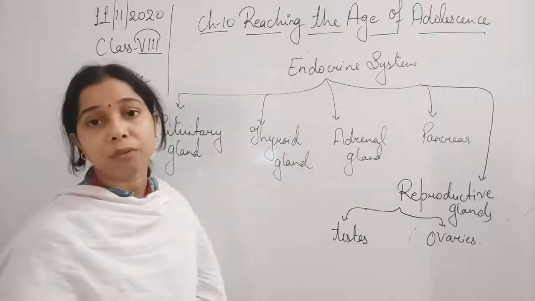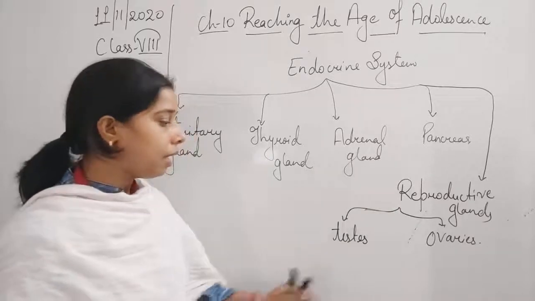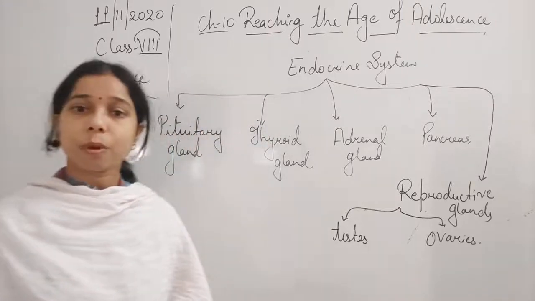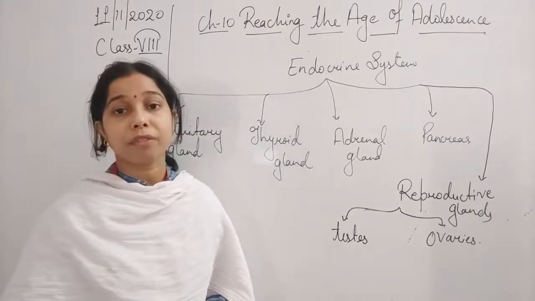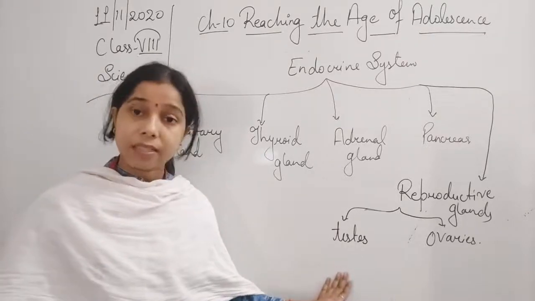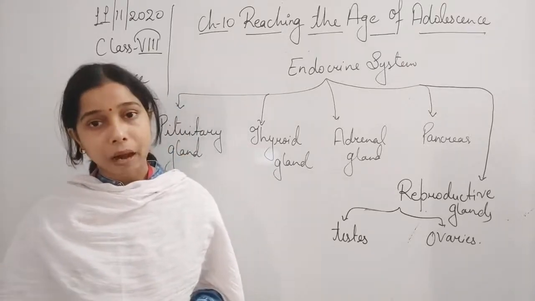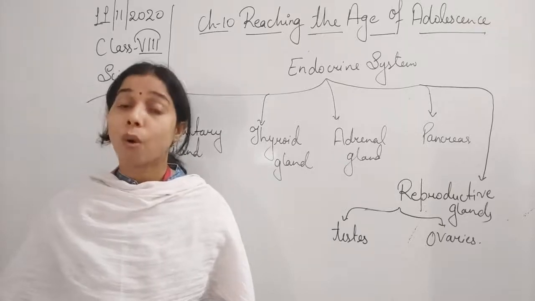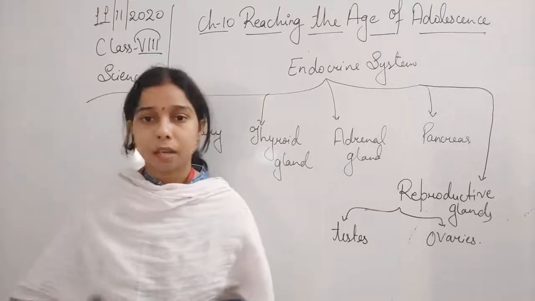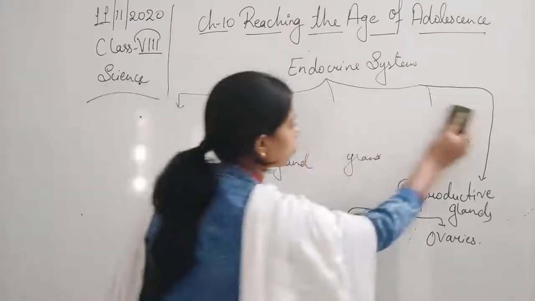We will start with the pituitary, and then we will move to the thyroid, adrenal, pancreas, and finally testis and ovaries. We are already aware of the testis and ovaries. Testis is responsible for the release of the germ cells, the male gamete. Ovaries we have seen in the reproduction chapter; that is the female part responsible for releasing the ovum, and after release from the ovaries the ovum goes into the fallopian tube. So first of all we will start with the pituitary gland.